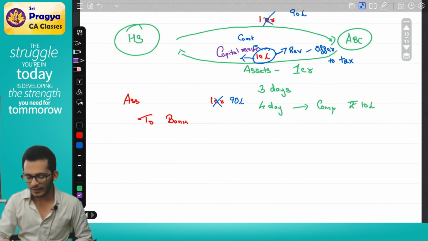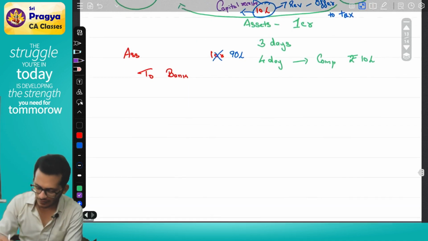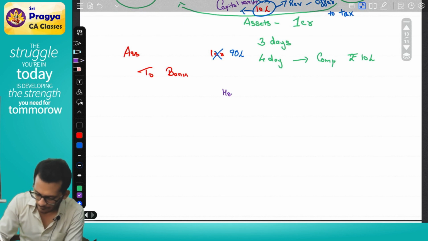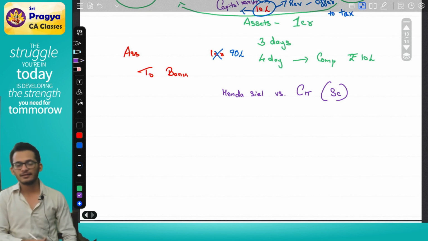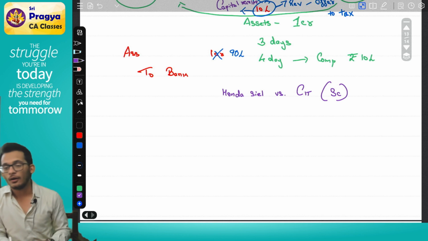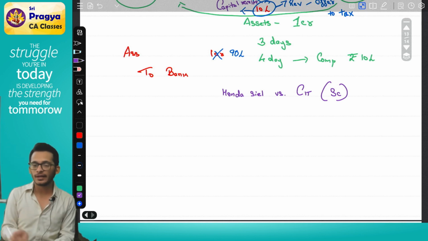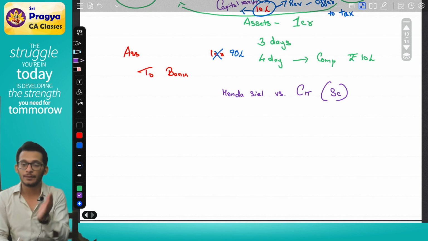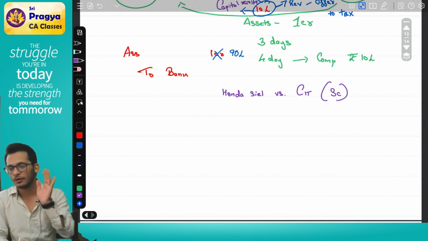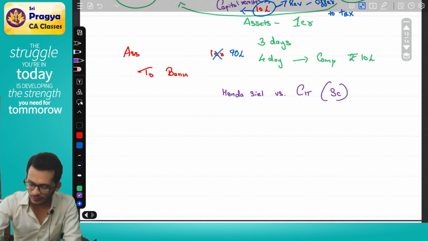This is the case law. The case law which we saw in your book is called Honda CL versus CIT appeals (SC), where in this case law they said, if the compensation is received for procuring a capital asset, if you receive any kind of compensation for procuring a capital asset, the compensation received is a capital receipt and therefore does not have to be offered to tax.